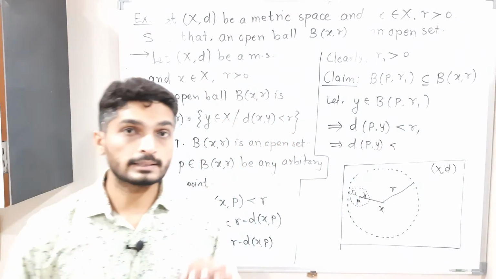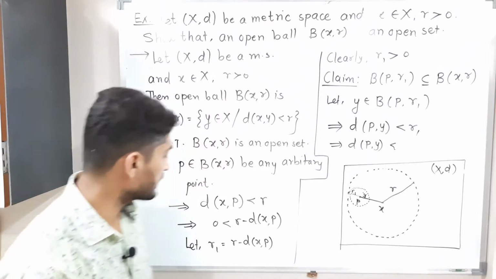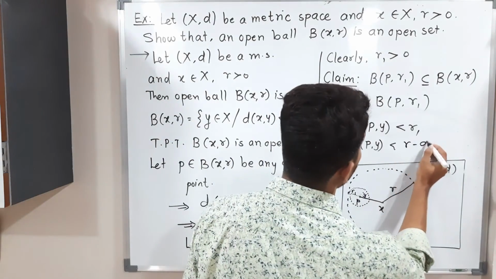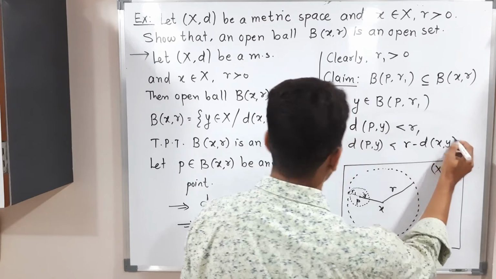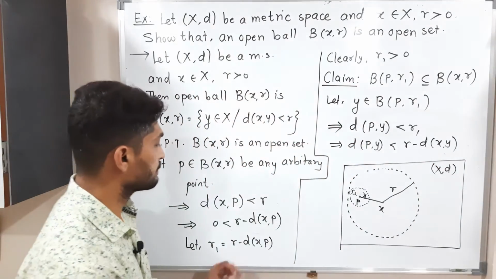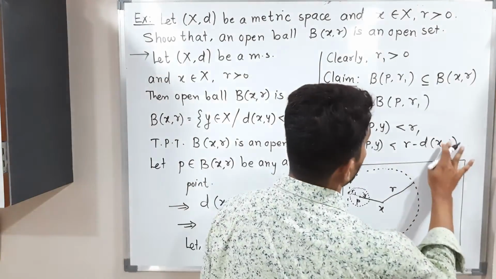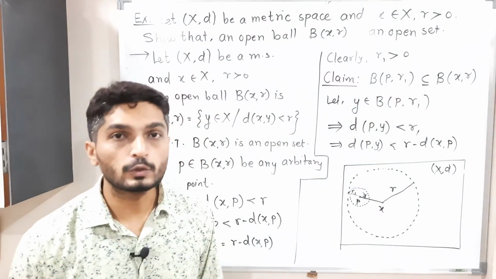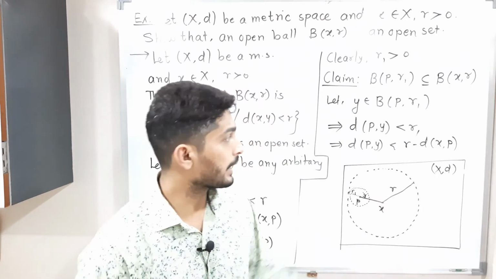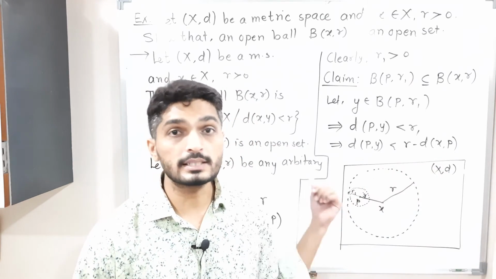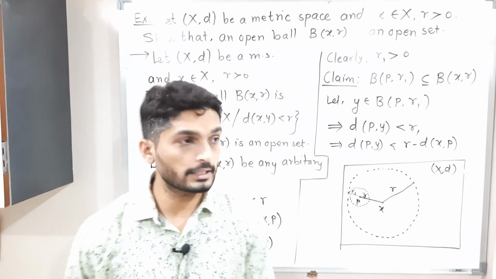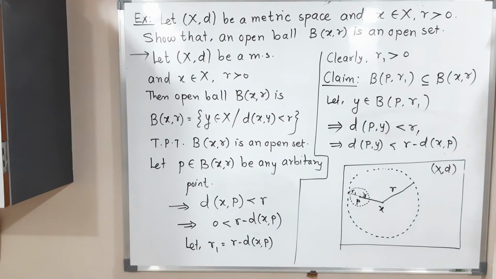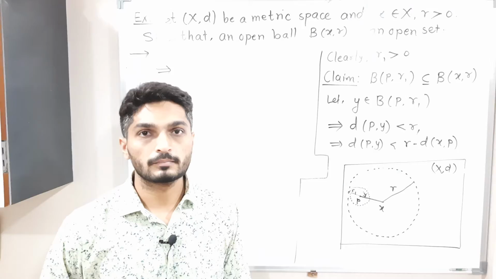But r1 has a particular definition. What is r1? r1 is this one, so let me write it there: r minus d(x, p), sorry, d(x, p), not y. Can you guess the next step? I do not like minus signs, so I will shift this term to this side, so it will have a plus sign. But there is no more space on the board, so I suggest you make a screenshot of it, and after that we will go further.